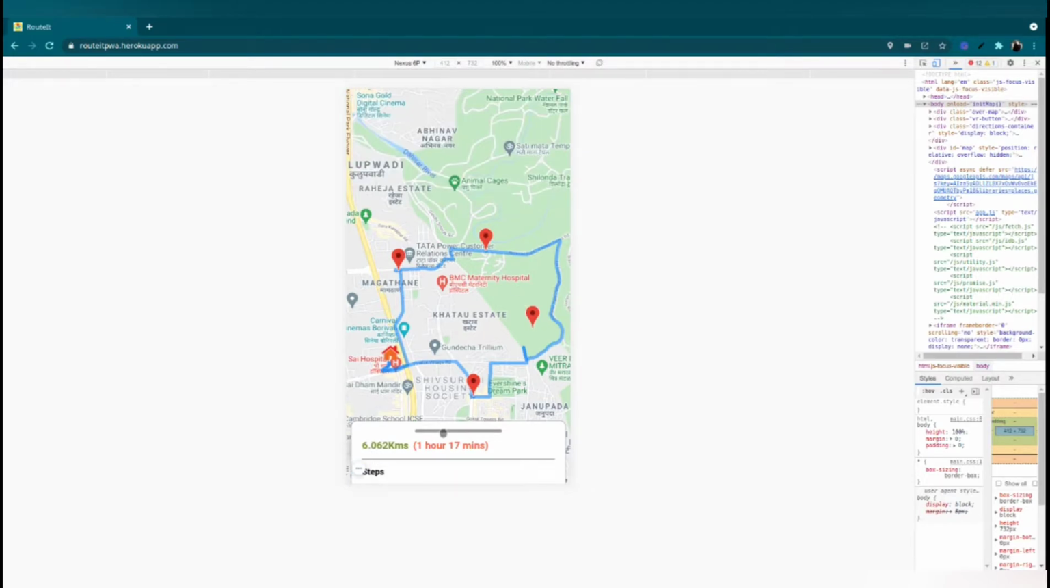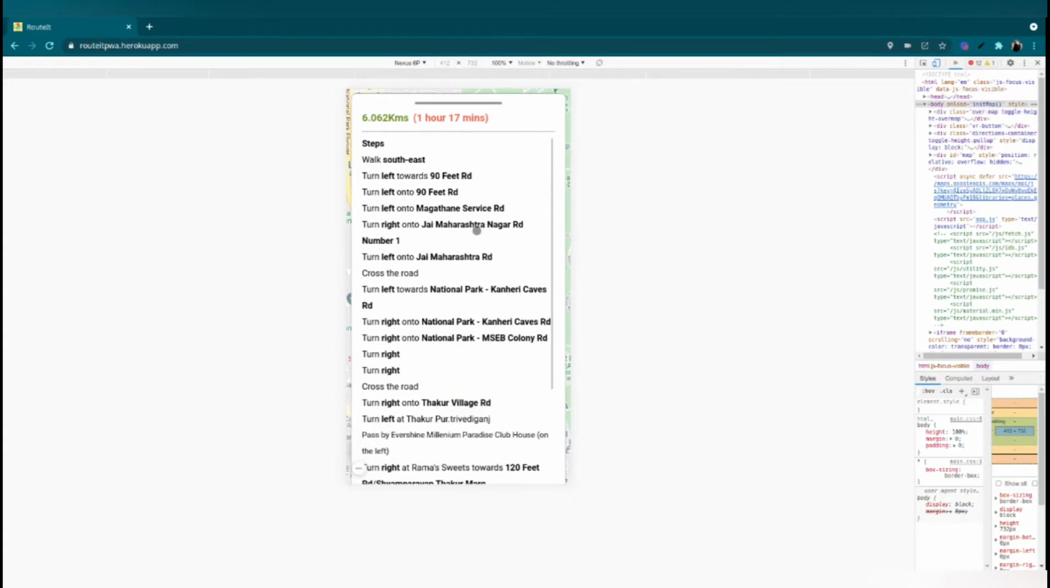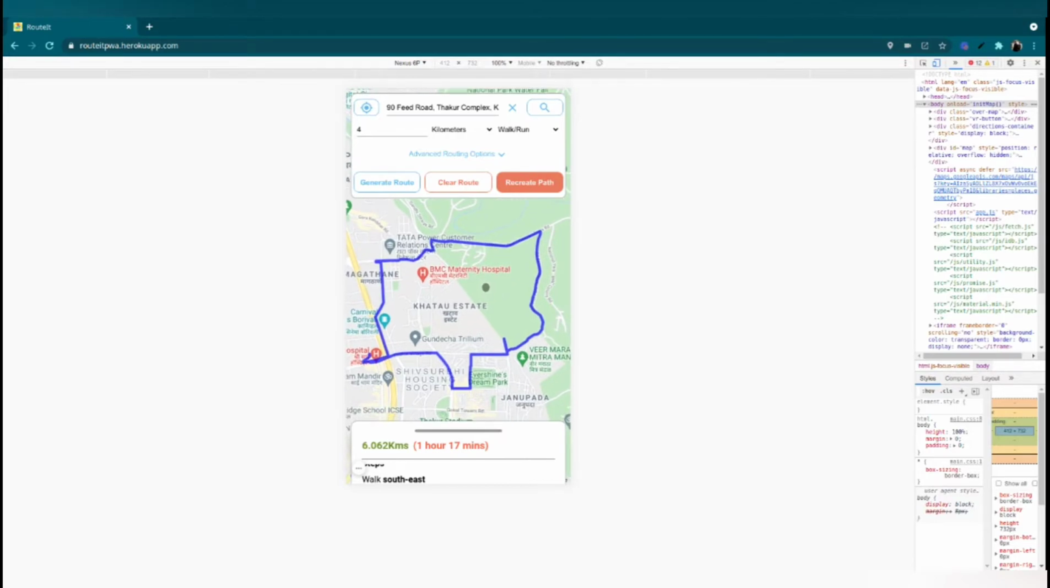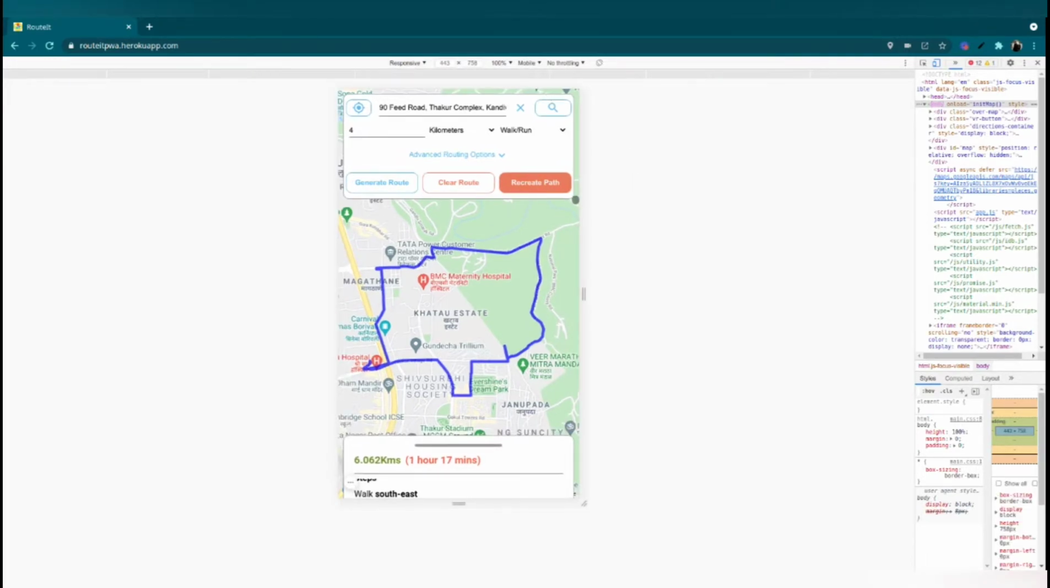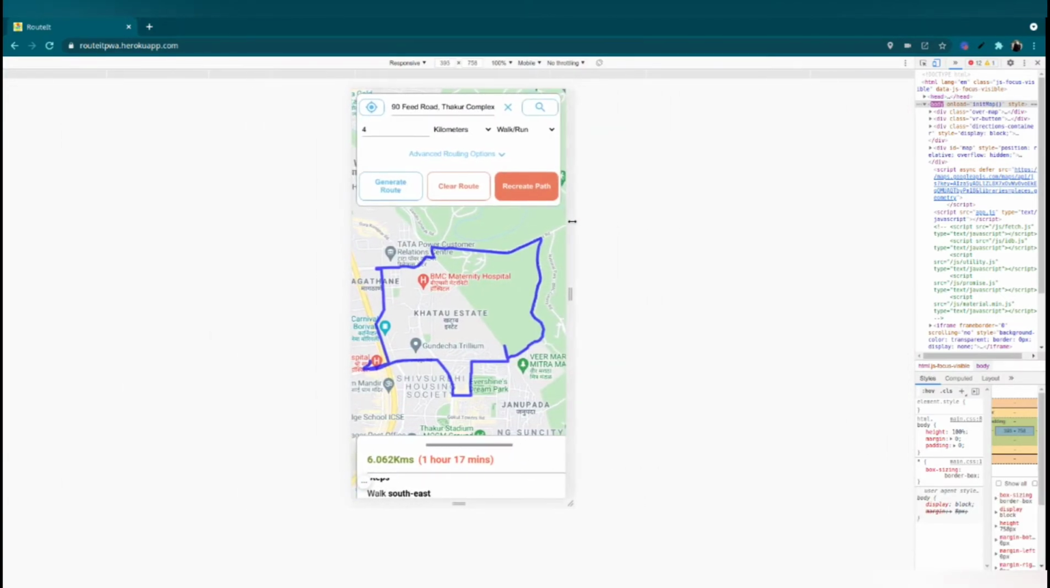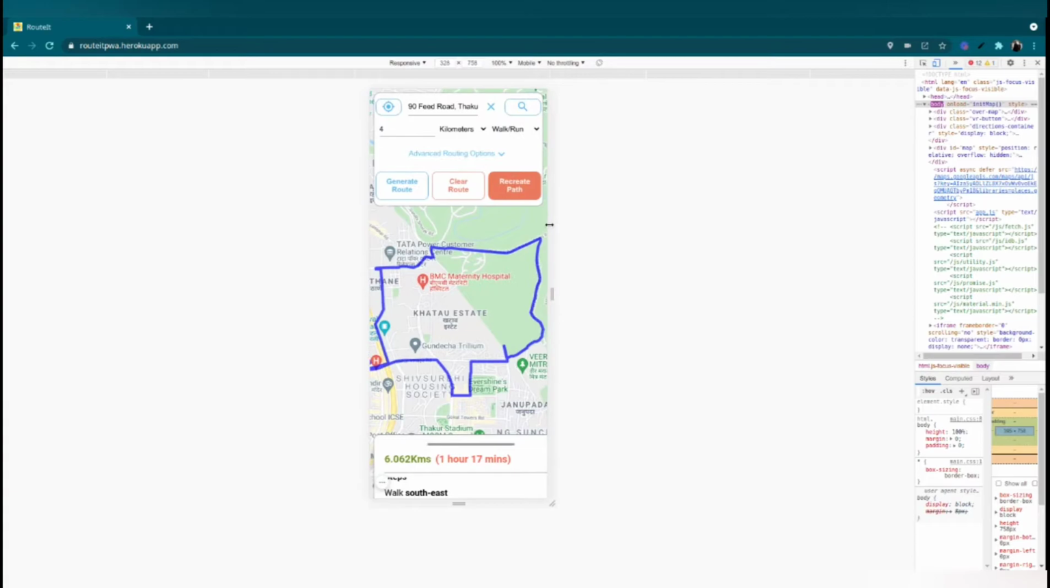Here, as we can see, we can see the steps through which we have to traverse the path. We can clear the route and also recreate the route whenever we want, even if we are offline. So it works in that way. Then, as you can see, the whole application has a mobile-first UI, so it will work best on mobile. It is a responsive design and hence can work on multiple devices, even smaller devices as small as 360 pixels.